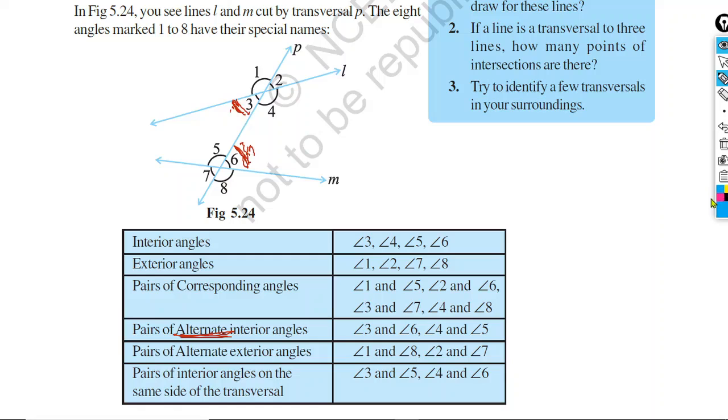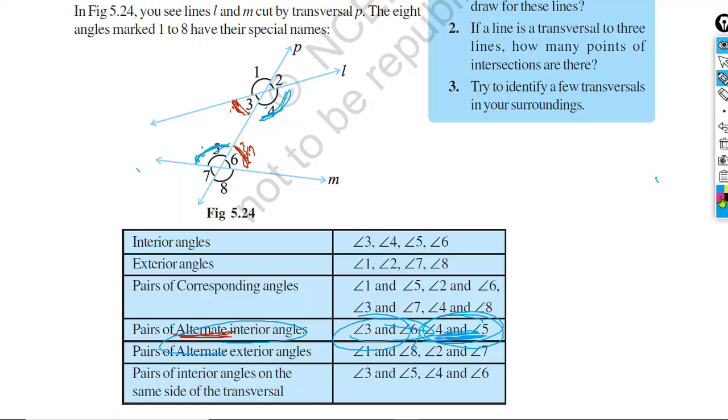Another pair is angle 5 and angle 4. They are alternate interior angles. So the pairs of alternate interior angles are angle 3 and 6, and angle 5 and angle 4.